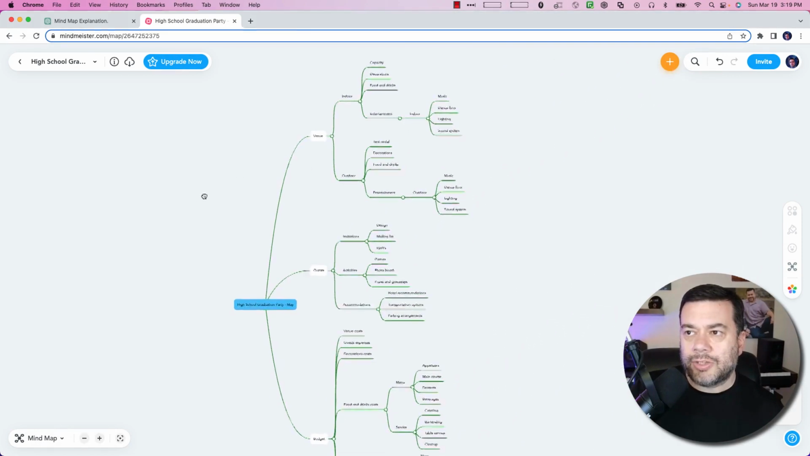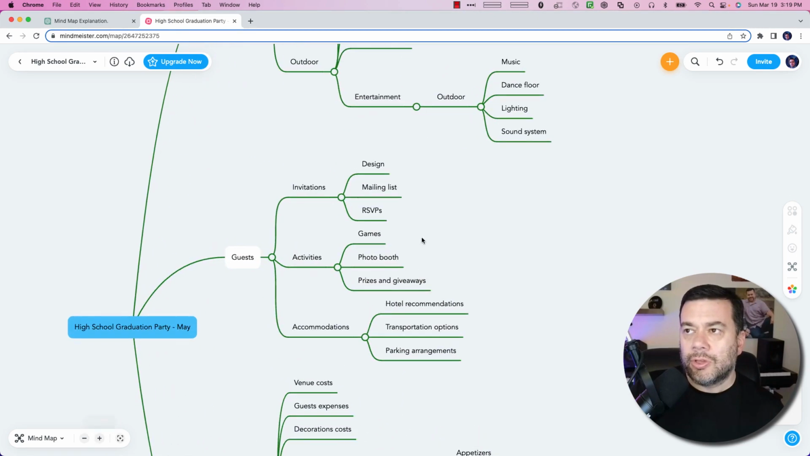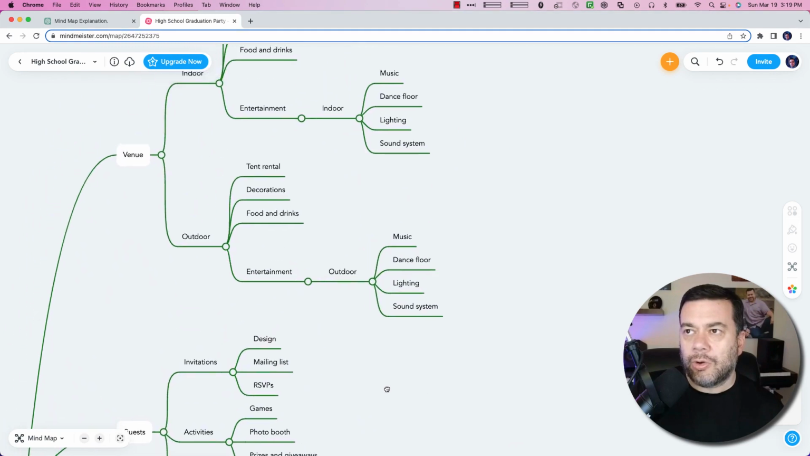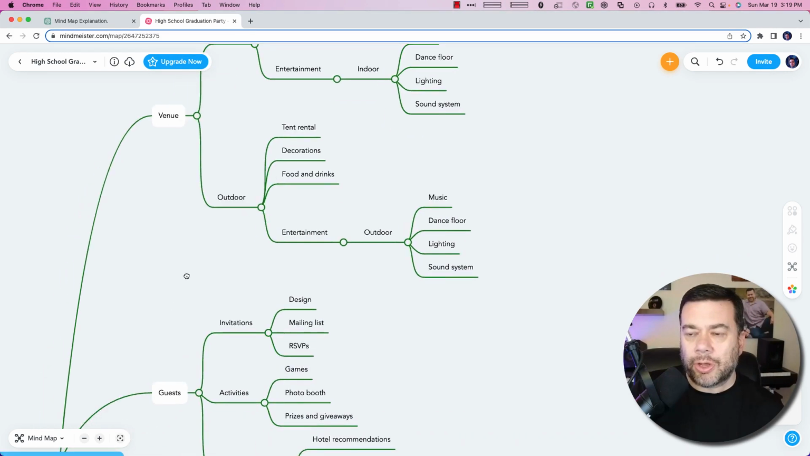Okay, so now what I see is underneath entertainment, we now have some additional items. So for entertainment indoors, we have to think about music, a dance floor, lighting, sound system. Also, it's doing the same for outdoors: music, dance floor, lighting, sound system. So these are just things that ChatGPT kind of came up with on its own.